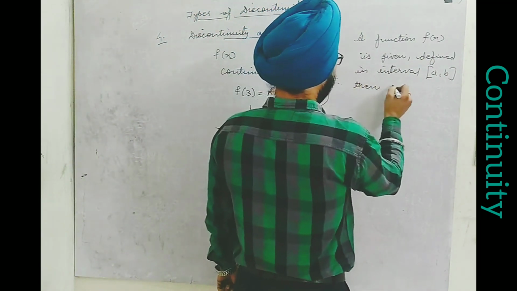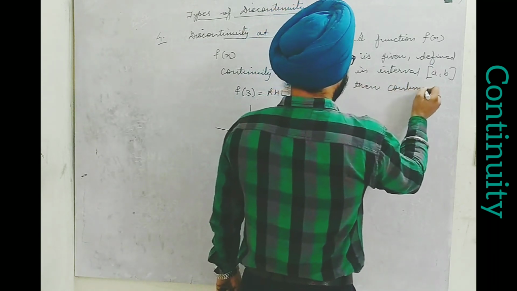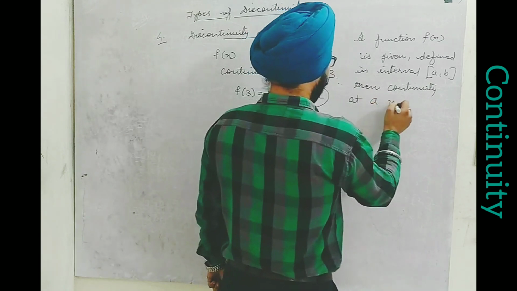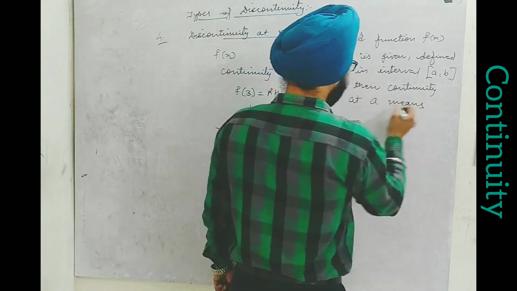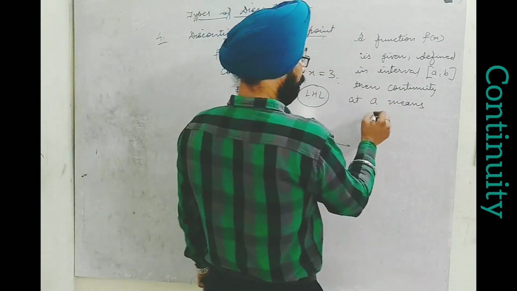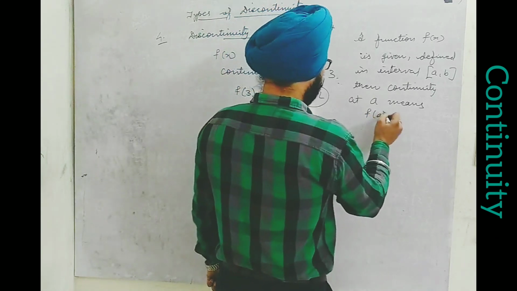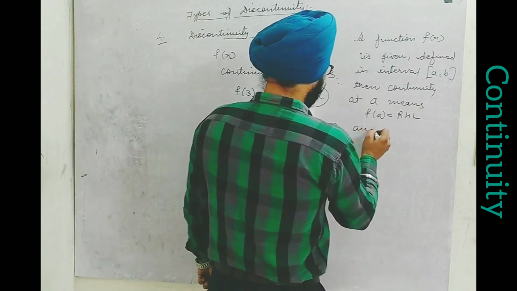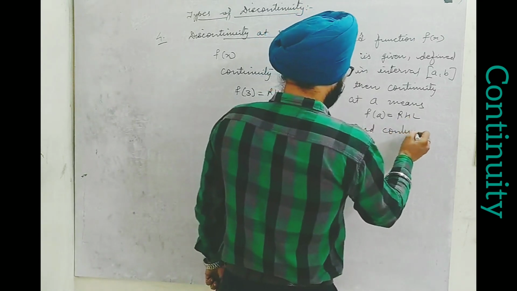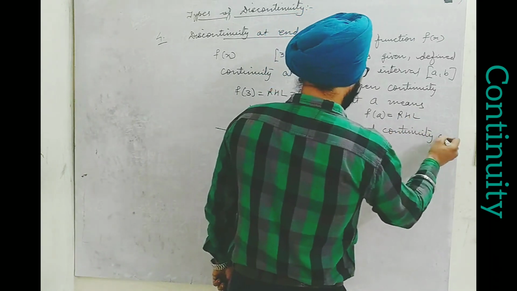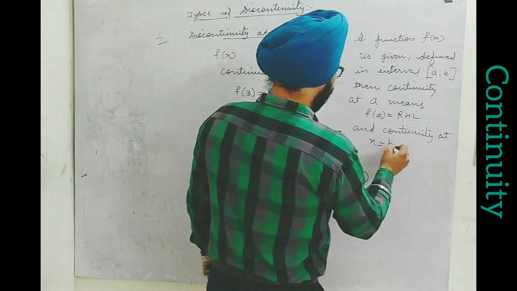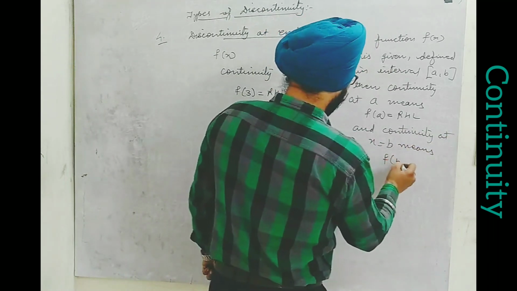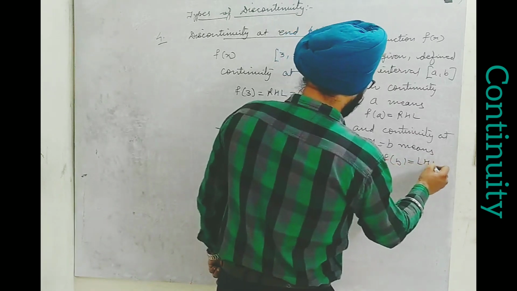Then continuity at a means, think of it, f of a should be equal to RHL, and continuity at x equal to b means f of b should be equal to LHL.